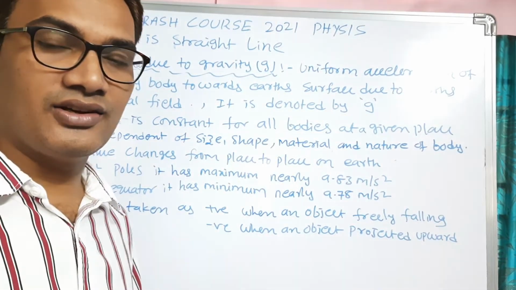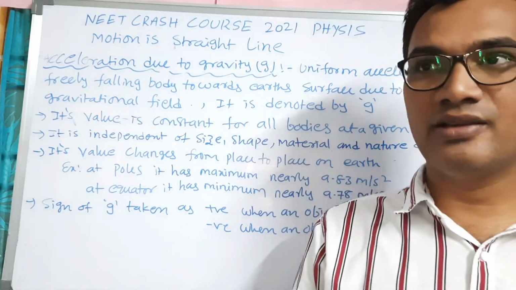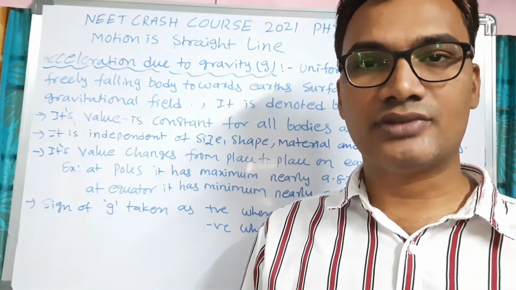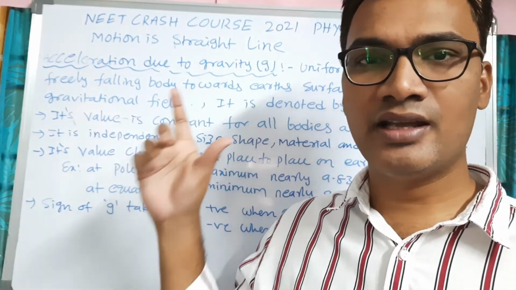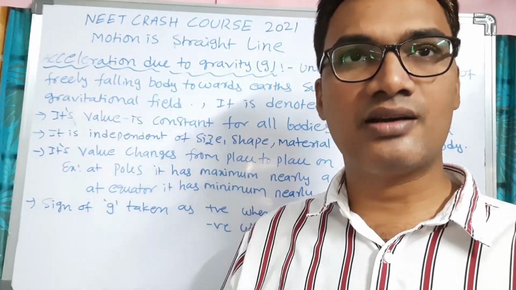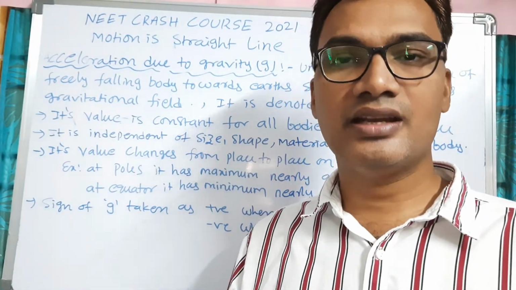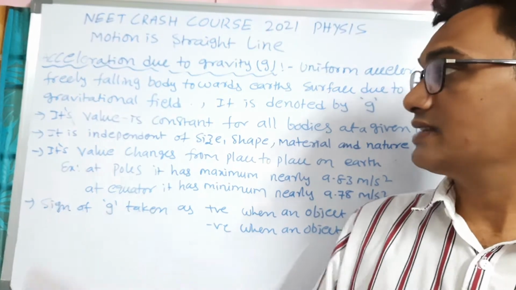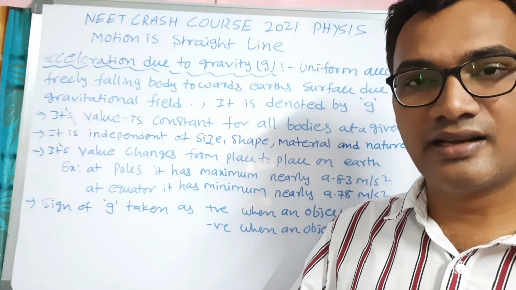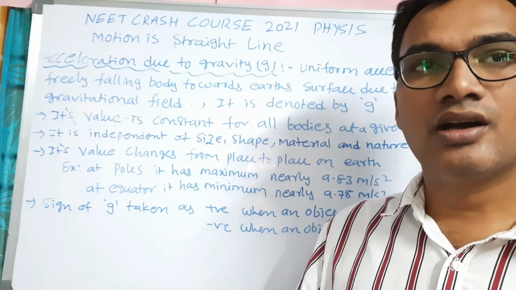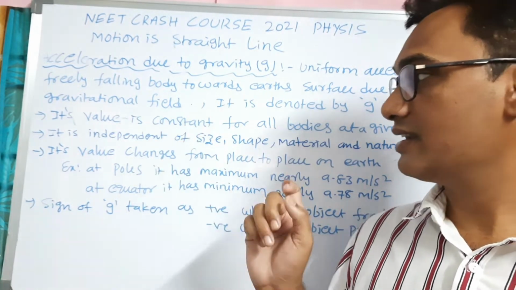First of all, what is acceleration due to gravity? Acceleration due to gravity is nothing but the uniform acceleration gained by a body when it is falling down or moving in the upward direction due to the earth's gravitational field. Once again, the uniform acceleration gained by the body when it is moving downward or upward due to the earth's gravitational field is nothing but acceleration due to gravity.